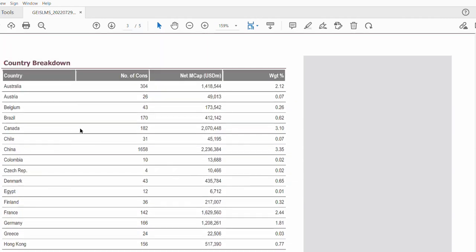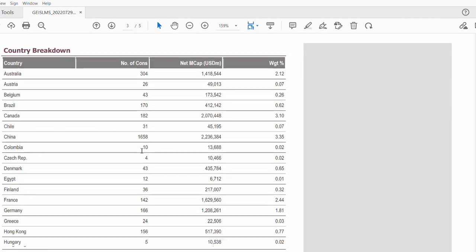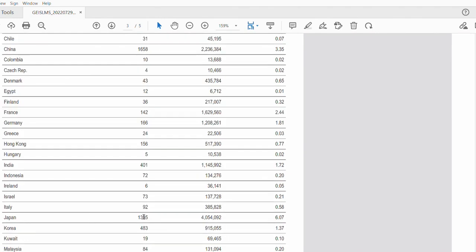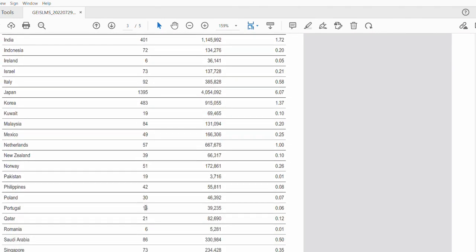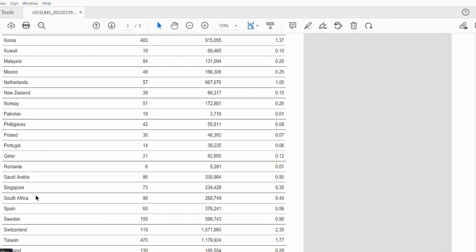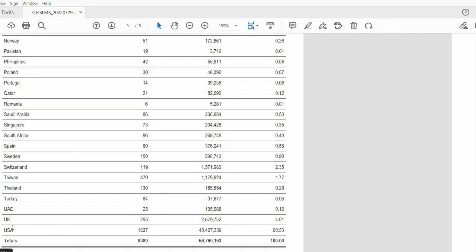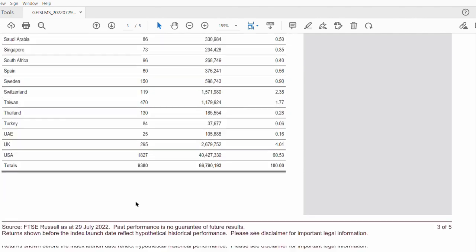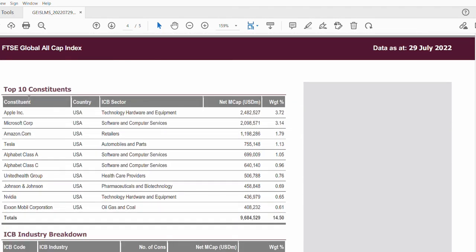Then you can see the country, the number of shares. So you've got Australia with 304 shares, China with 1,658 shares. That's a lot, right? Japan, 1,395 shares. Let's go down. You see South Africa, 96 shares represented in this index. Then also have USA with the highest, 1,827 shares represented. Then also you see the top 10 constituents. There's no surprise here, guys.